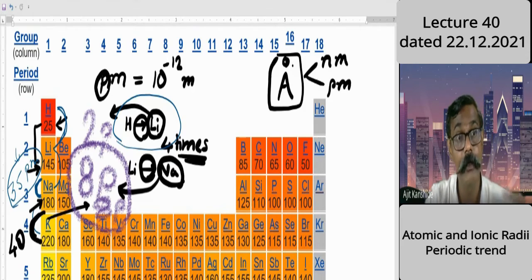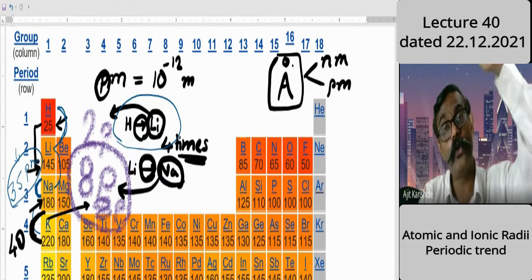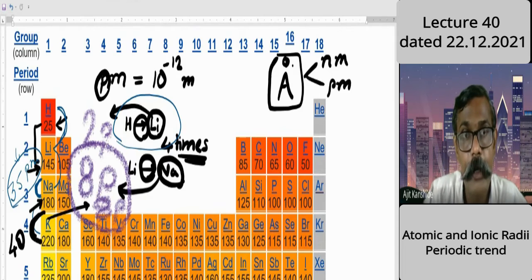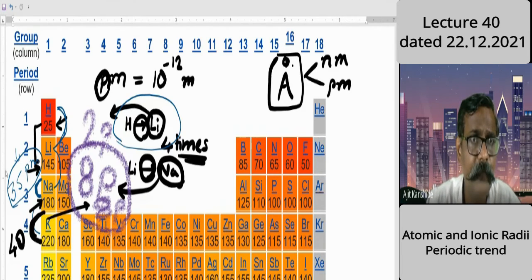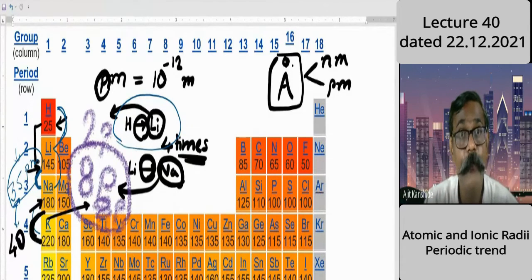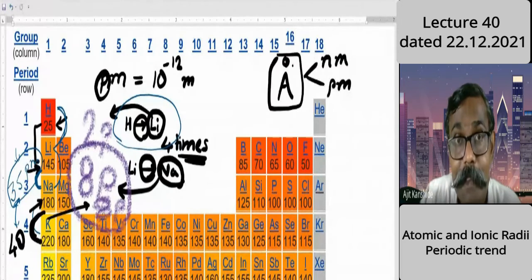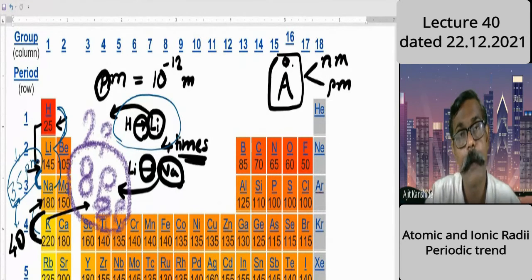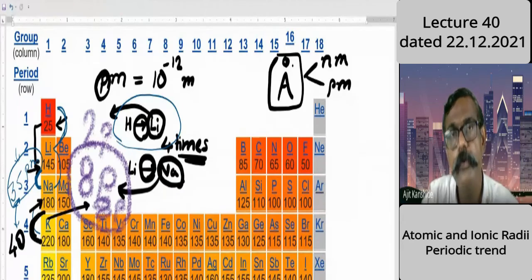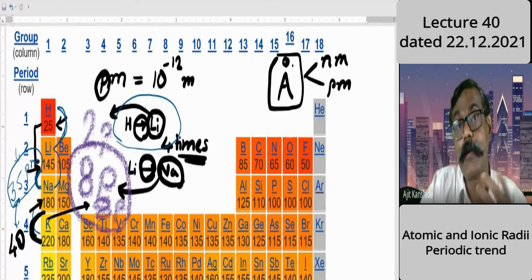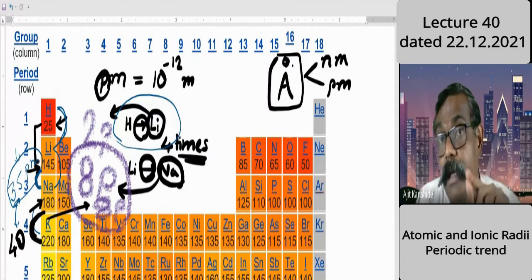But shell number went from third toward the fourth. So 35 and 40 are nearby amounts. A nearby increase is there, but certainly 40 is larger. So why is 40 larger? That I am discussing now. About nuclear charge, nearly the same jump is there as before: 8 protons, and now also an 8 proton jump. About shielding, since the number of electrons is added, the shielding effect will be more here.